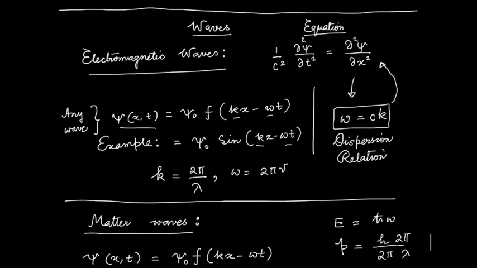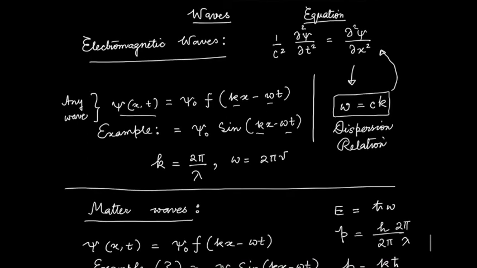Now let's ask the question, how is it that we got this dispersion relation for the electromagnetic wave? Well, we put this back into our equation of wave. It's a second derivative in time. When I take the first derivative, one minus omega comes out, because it's a sine, so sine becomes cos.